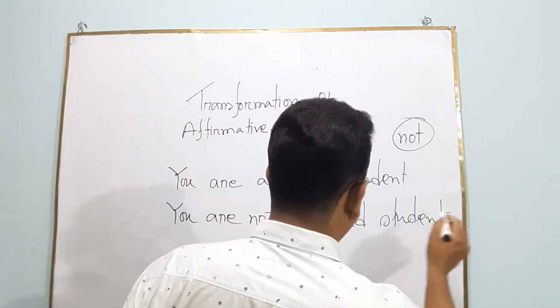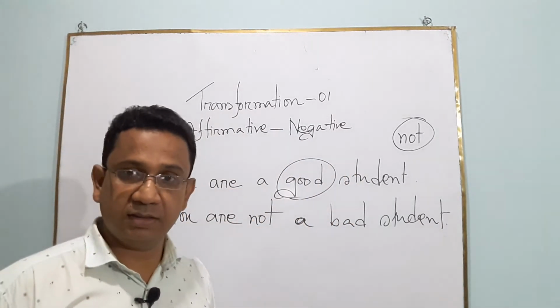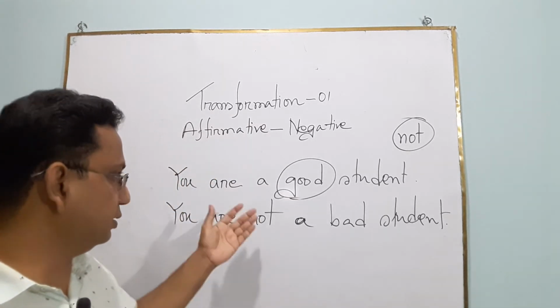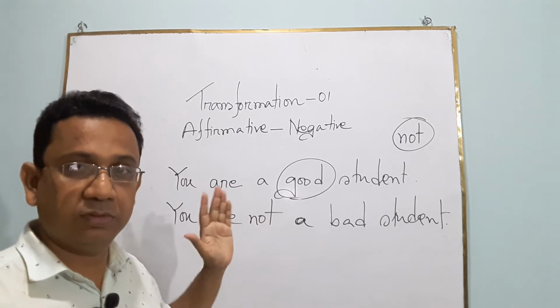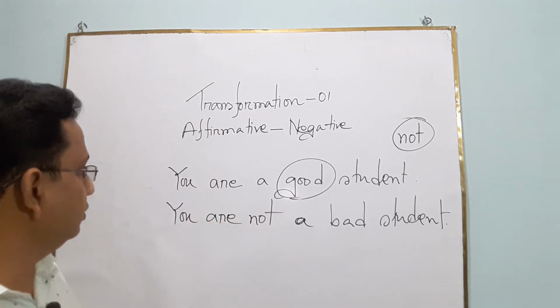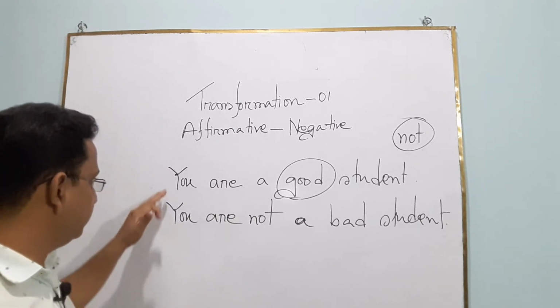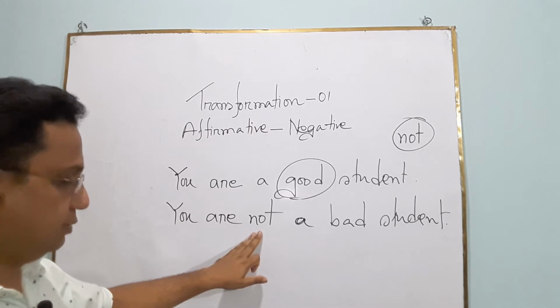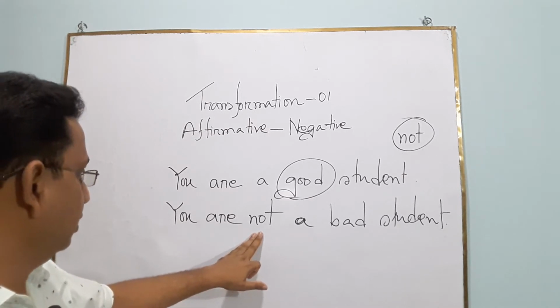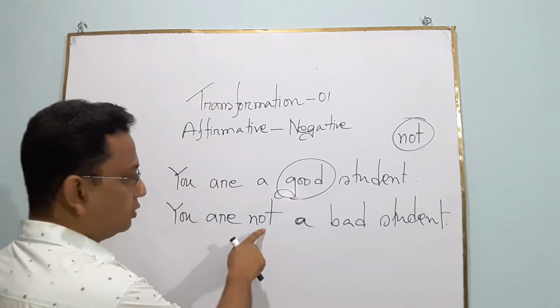Have you found any difference between the two sentences? No, obviously not. So you are a good student, you are not a bad student. At first, I have written the subject, then an auxiliary verb, and not. And you have to remember that without an auxiliary verb, we can't use not.